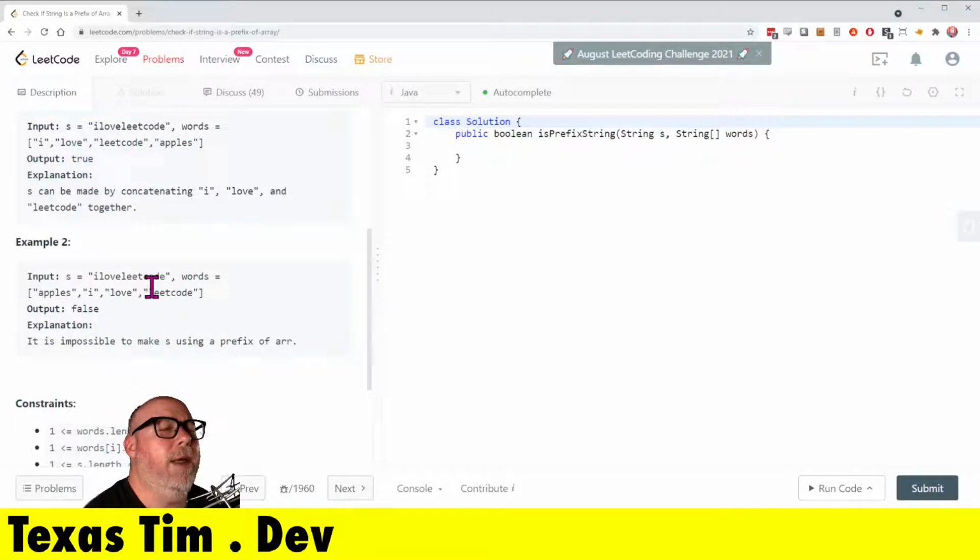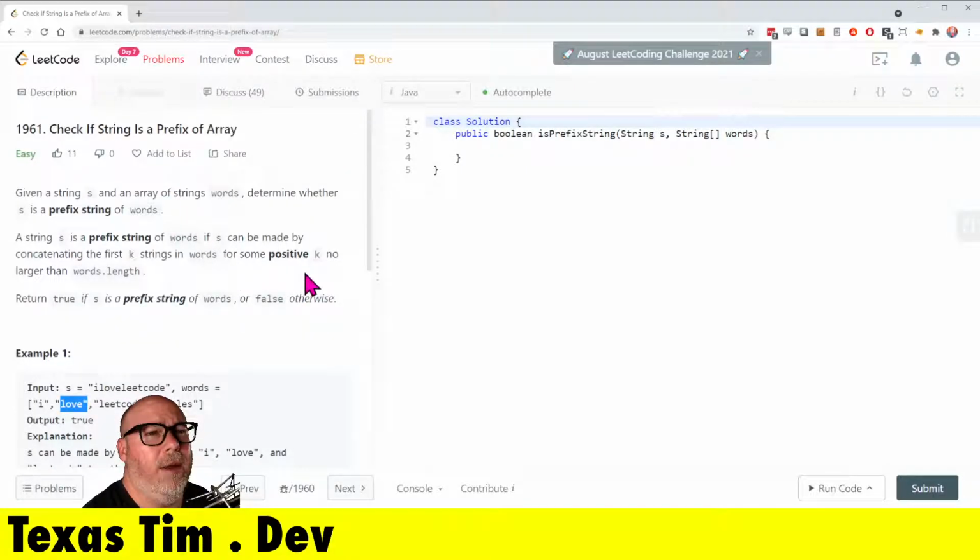So I'm kind of thinking some pointers, and then kind of like a pointer into S, and then a pointer into the array, and then doing some kind of a substring comparison, checking to see if S contains the next word and no larger than word's length.